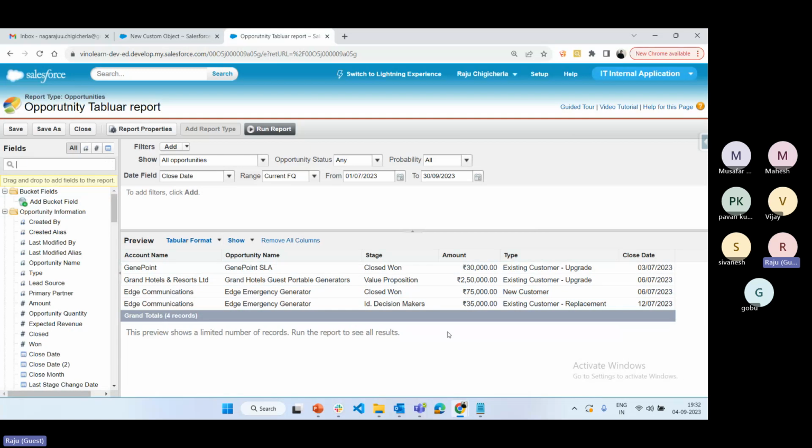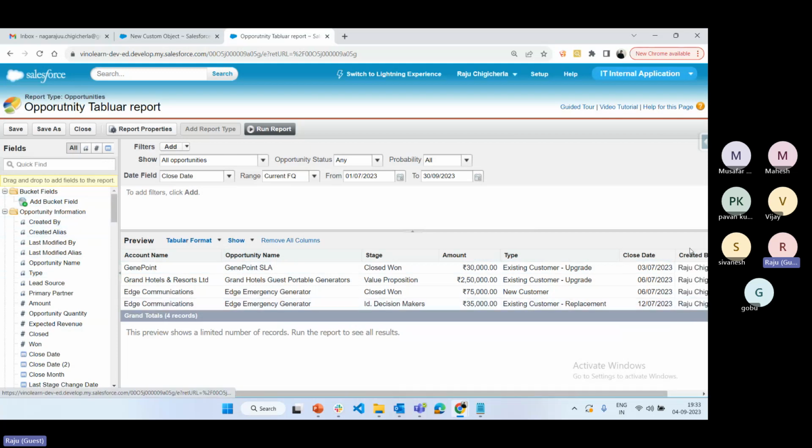Only these fields are required for the user. Remaining fields are not required. Hope you are clear on what these buttons are and how to add the fields either one by one or an entire section, what the advantage of drag and drop is, and what double click does. If you double click, it is added at the end of the column. If you want a particular place, then we can choose drag and drop. So hope you are clear on these two buttons and this one.